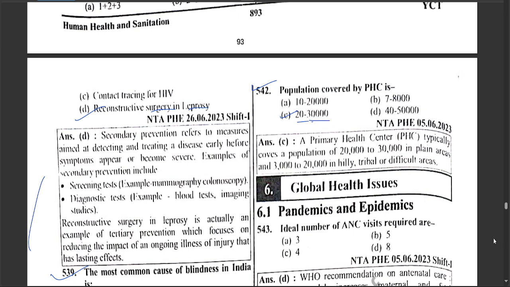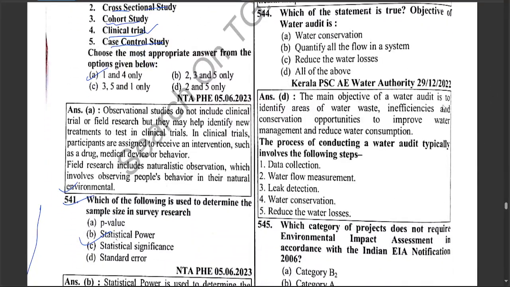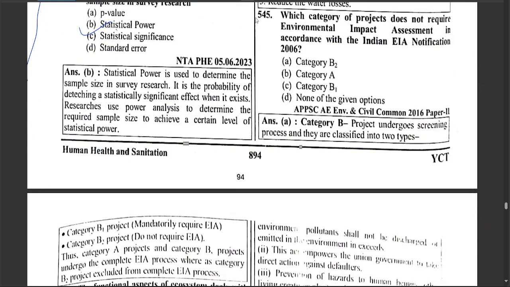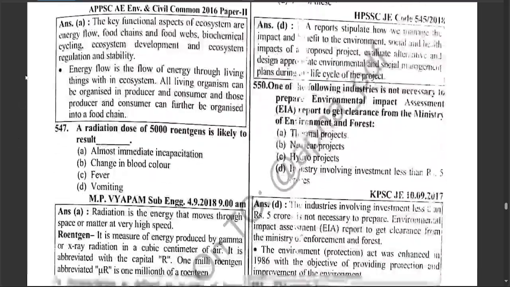Okay? Next question: pandemic and epidemics. The ideal number of ANC visits required is 8. Which of the following statements is true? Objective of water adequacy: water conservation, quality, all flow in the system, reduce the water losses, and all of the above. Which category project does not require environmental impact assessment in accordance with the Indian EIA notification 2006? Category B2. The functional aspect of an ecosystem deals with the rate of flow of energy.